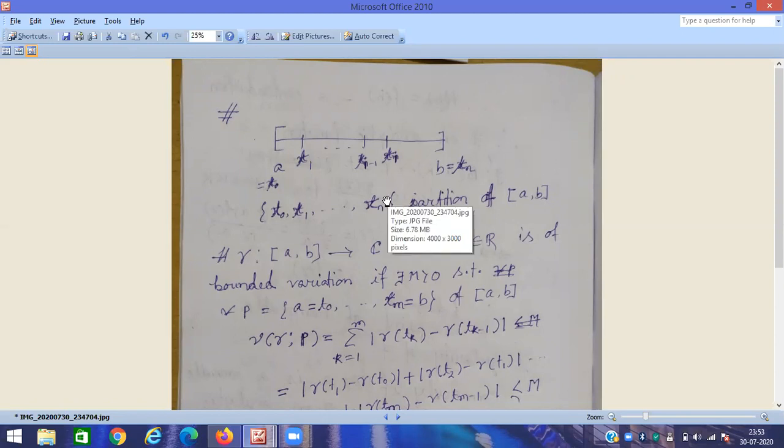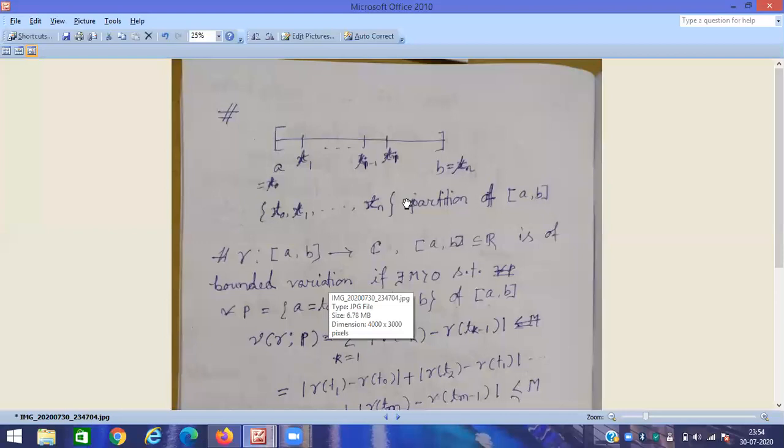So before going to this concept of bounded variation, we have to know what is actually a partition. Okay, what do we mean by partition? If a closed interval AB is given, then what is a partition? You have to subdivide this interval into some finite number of subintervals. This is an interval. You subdivide this interval into say finite number of parts, n subintervals.